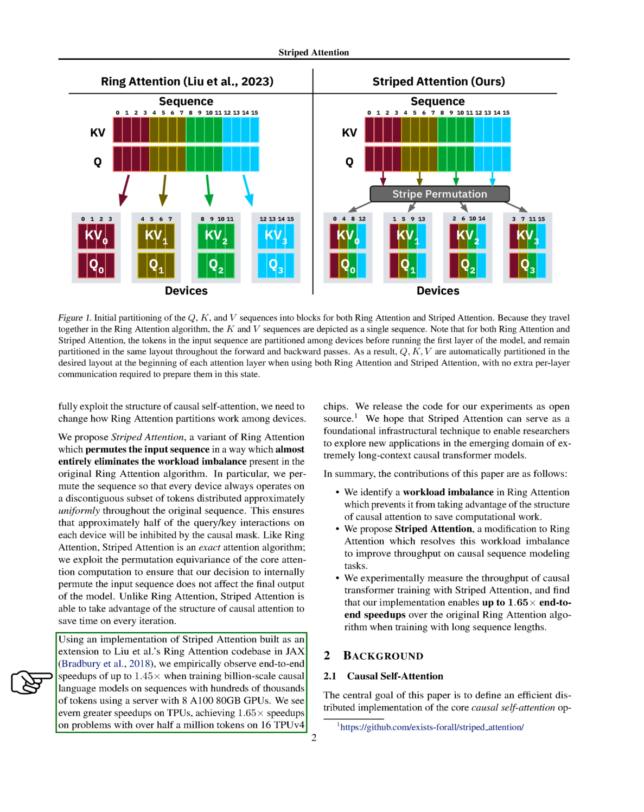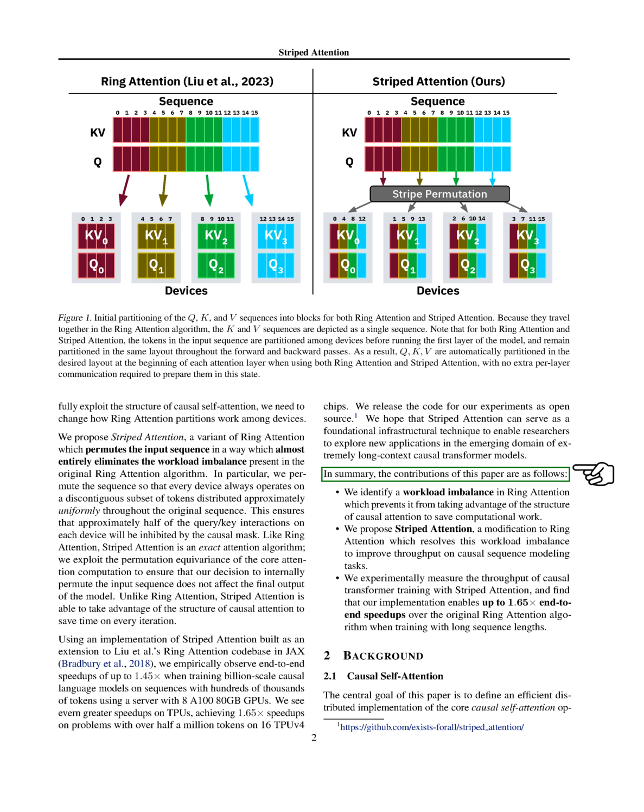Using an implementation of striped attention built as an extension to Liu et al.'s ring attention codebase in JAX, we observed end-to-end speedups of up to 1.45 times when training billion-scale causal language models on sequences with hundreds of thousands of tokens using a server with 8 180 GB GPUs. We saw even greater speedups on TPUs, achieving 1.65 times speedups on problems with over 500,000 tokens on 16 TPU v4 chips. We're releasing the code for our experiments as open source. We hope that striped attention can serve as a foundational technique to enable researchers to explore new applications in the emerging domain of extremely long context causal models.